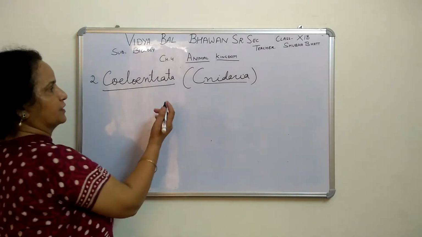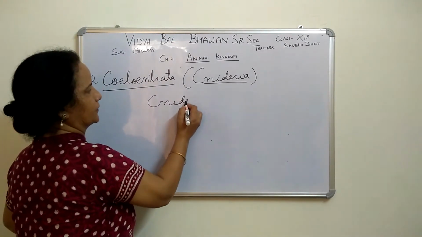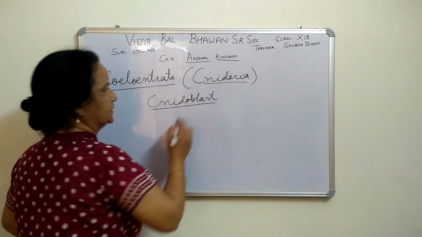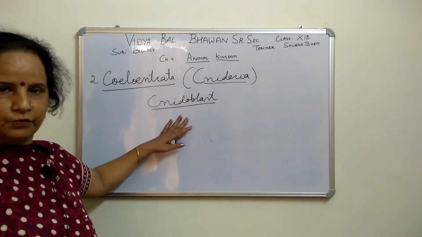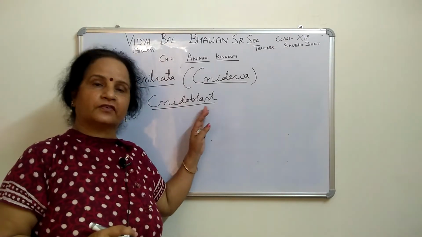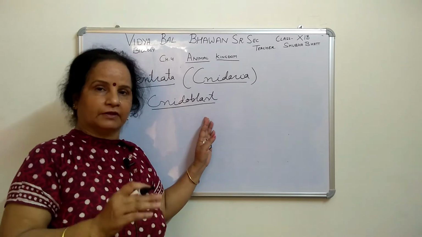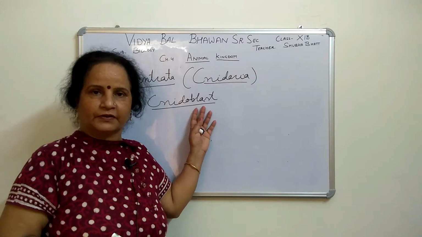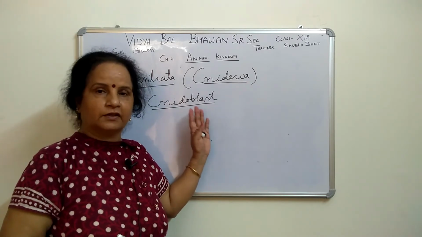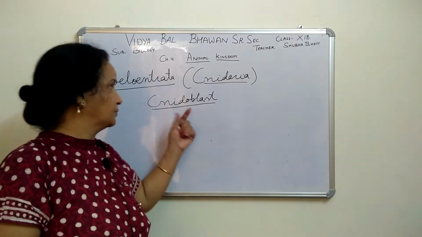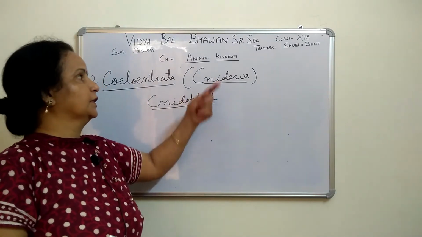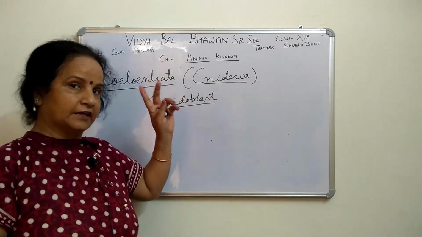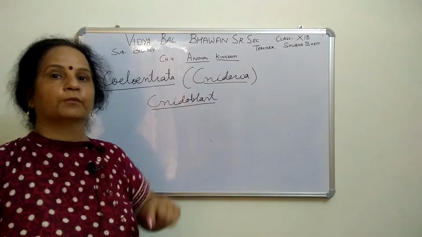Some special cells are present, that is called cnidoblast. What are they called? Cnidoblast, or these are the sting cells. These cells have poison, and when any enemy is coming near to them, they sting them and give poison. So that is a protection part, they are doing the protection job in this Coelenterata group. Because of these cnidoblasts, we are calling it Cnidaria or Coelenterata, because of only this one. In porifera, we talked about the name because of the porous body.